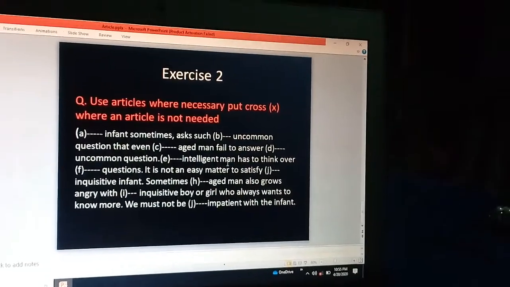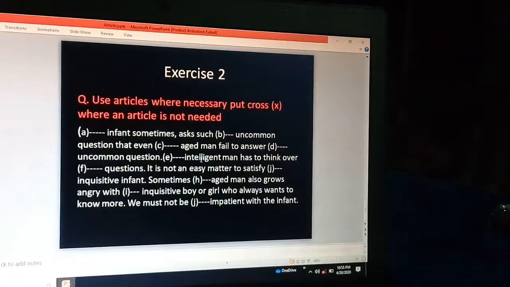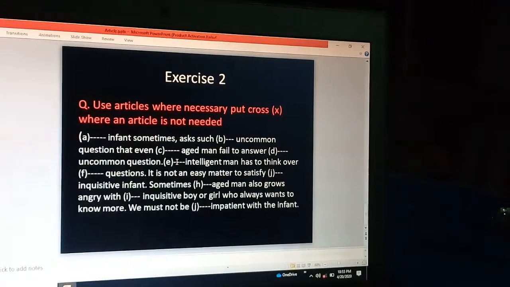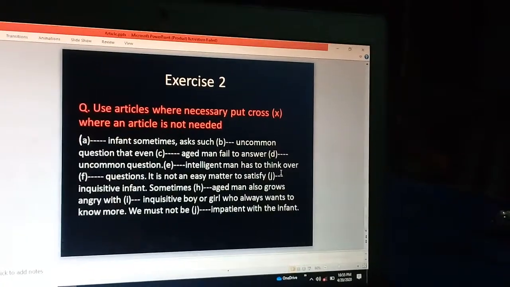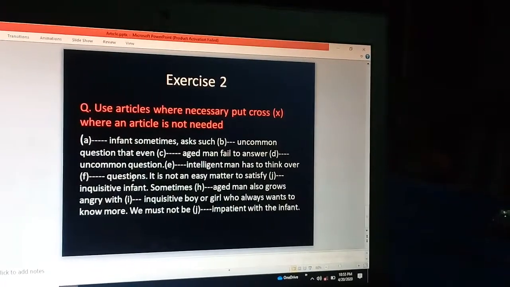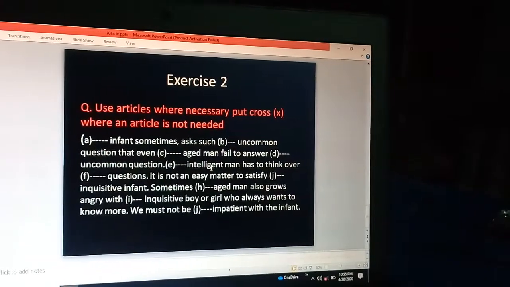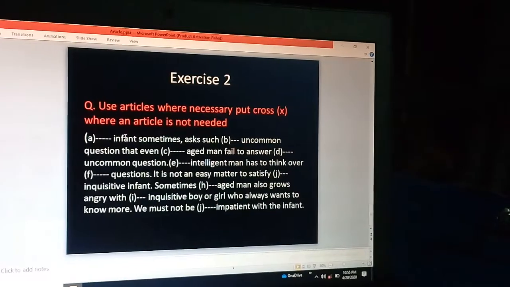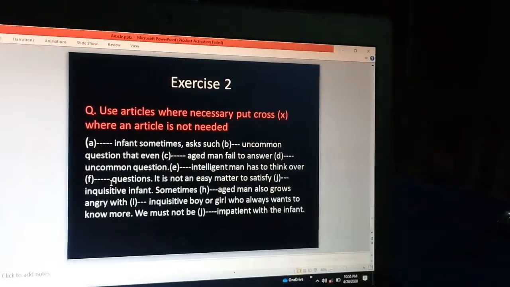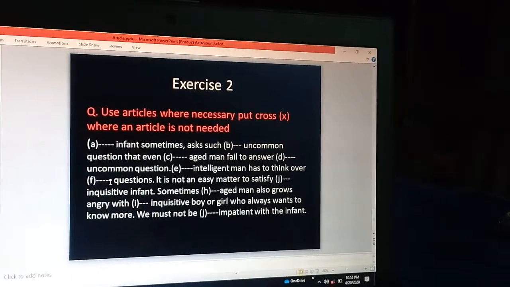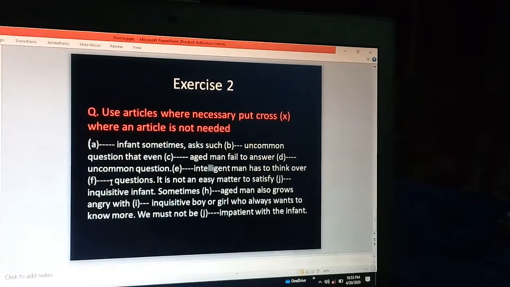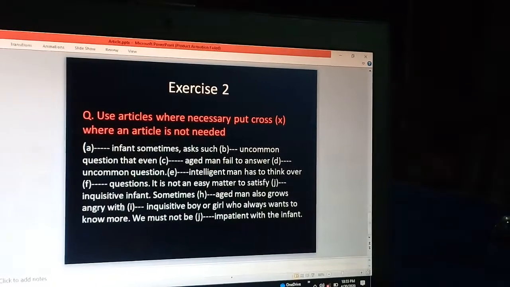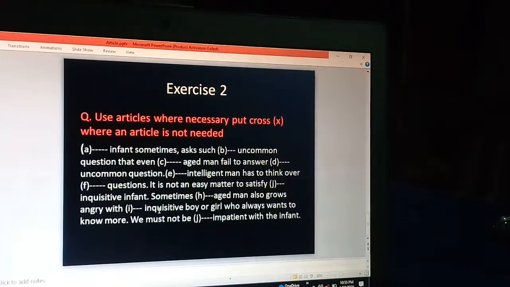Dash intelligent man, first time intelligent man is going to be introduced here. So as per the normal rule of article, we use here an. Intelligent man has to think over dash questions. So these questions also for intelligent man, there is no relation between this question for uncommon people and this question of infant. So as a general rule we use here the article. We can use here to think over the questions. It is a question for intelligent man.